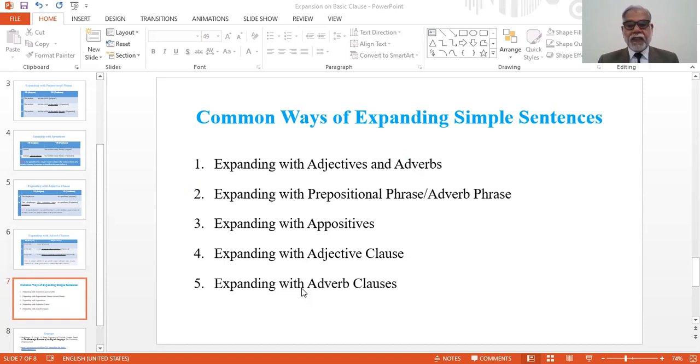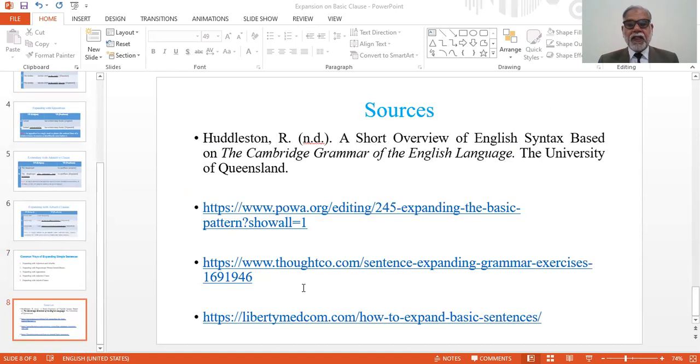So participants, in this way we concluded, but in the end, I acknowledge that along with the other reading, I read these sources, and at places I appropriated a few examples from these sources for this lecture. So thank you, participants.